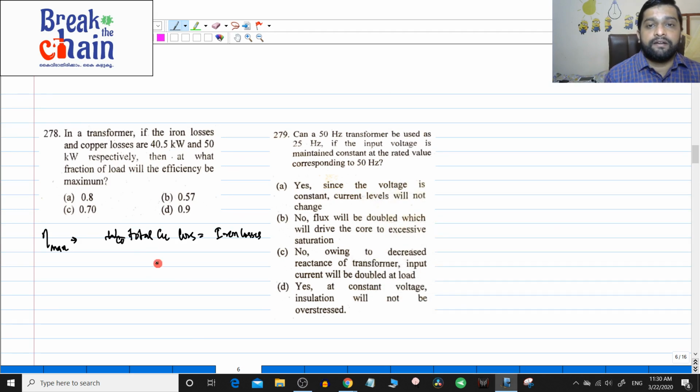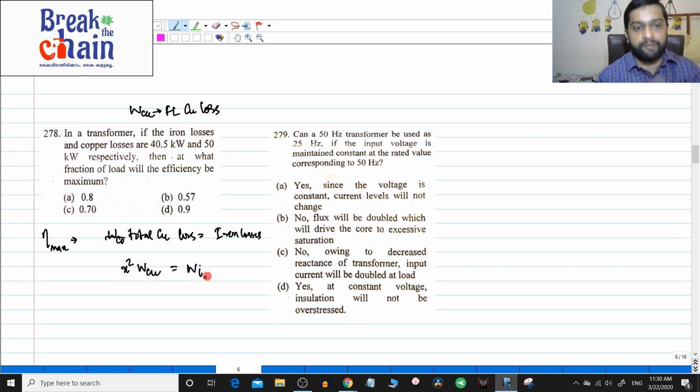We have seen that we use the term WCU to show the full load copper loss. For x fraction of the full load, the copper loss was x square WCU. And we saw that when x square WCU is equal to the iron losses Wi, you have maximum efficiency.